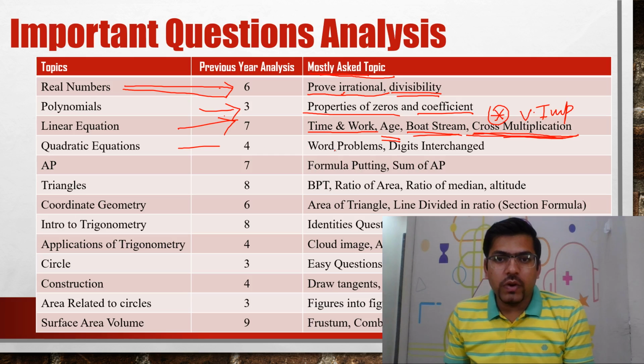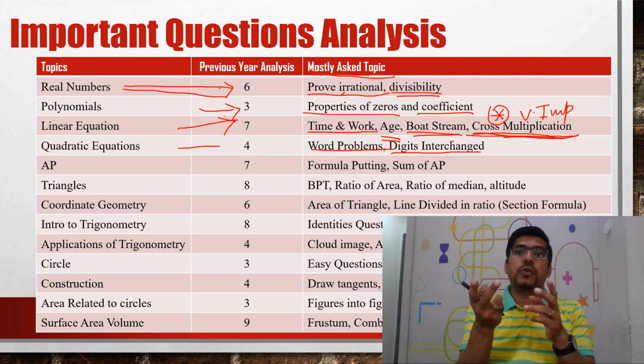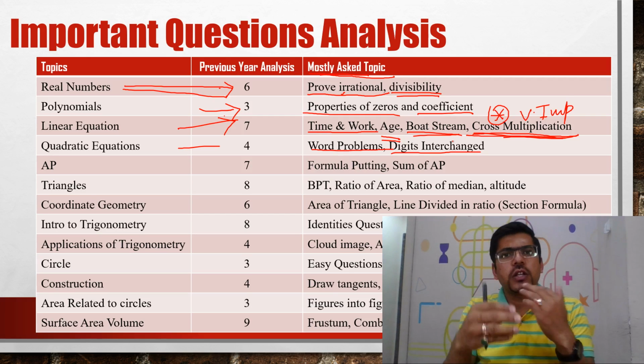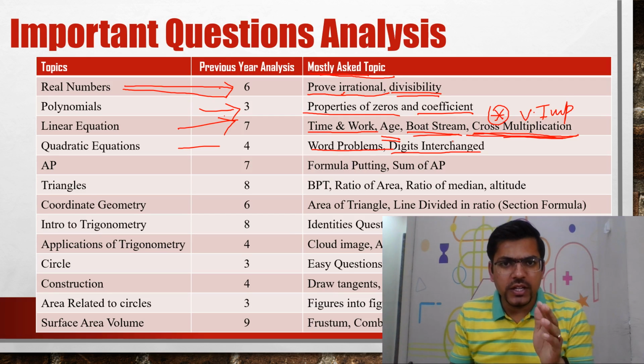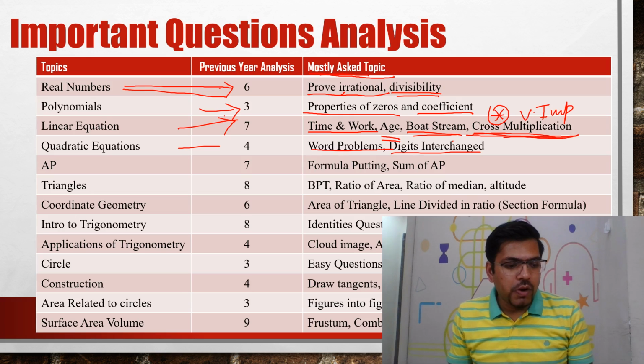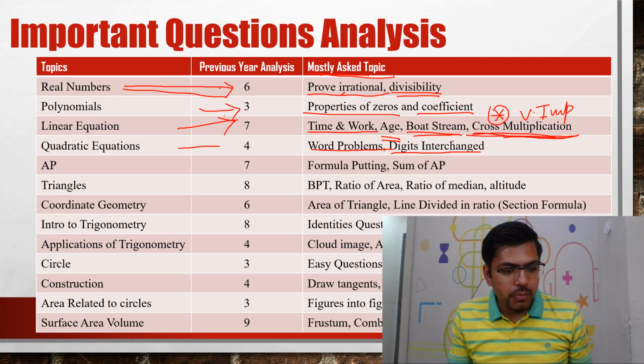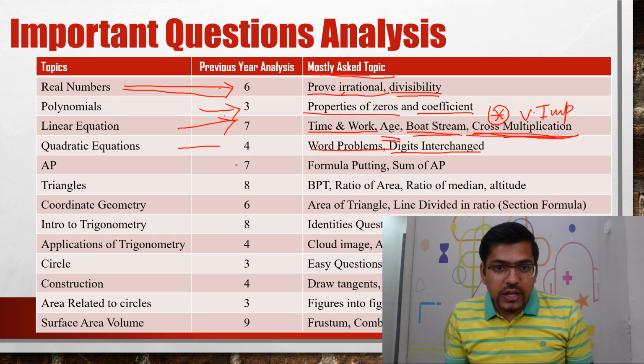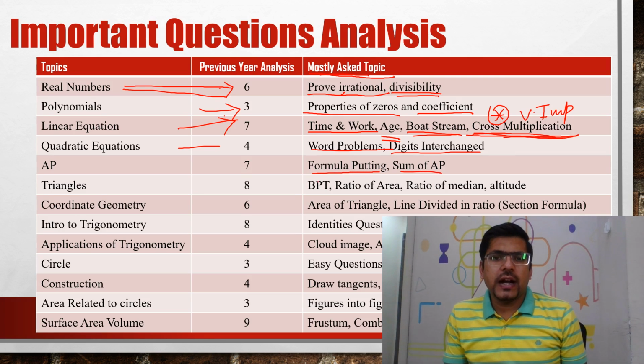Similarly, in quadratic equation, we have word problems where digits are interchanged, that a 2-digit number is interchanged like this, and many other word problems. I have just taken some examples. Okay, so moving forward guys, this is AP. In AP we get simple questions, formula putting, sum of AP, like that. Triangles, we have BPT, very important.